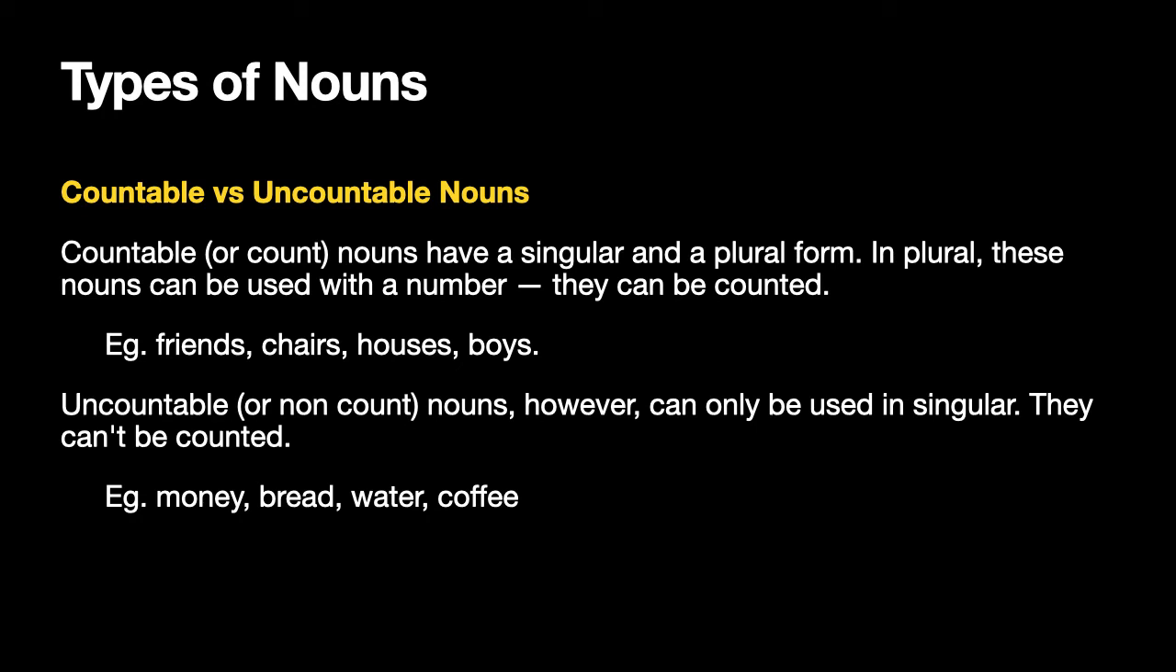So, if you want to use an uncountable noun in a countable sense, then you have to use a phrase like, for example, a slice of bread or a loaf of bread, a glass of water, 2 cups of coffee, a sack full of money, a purse full of money. These are the ways in which you can use uncountable nouns in a countable sense.